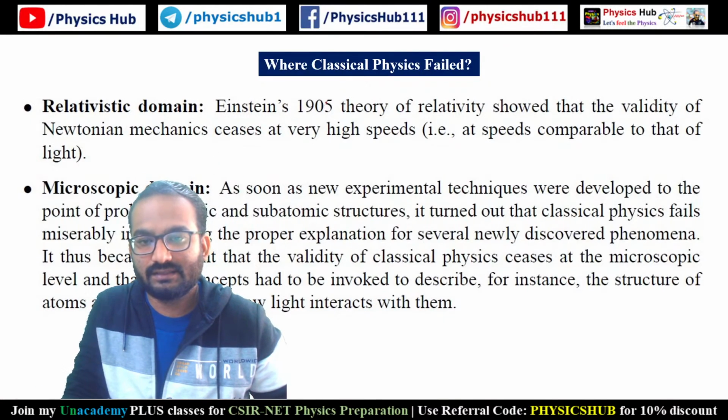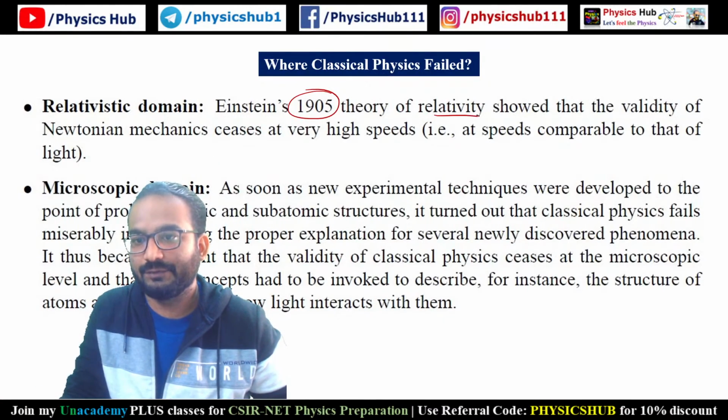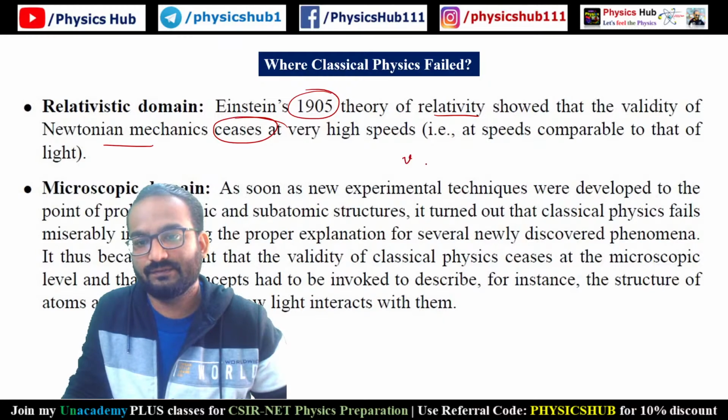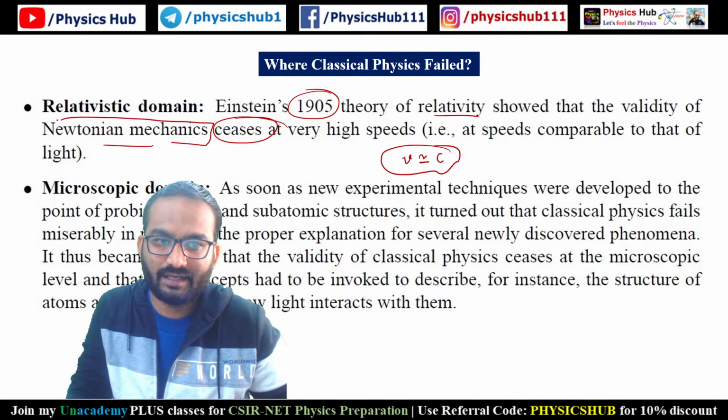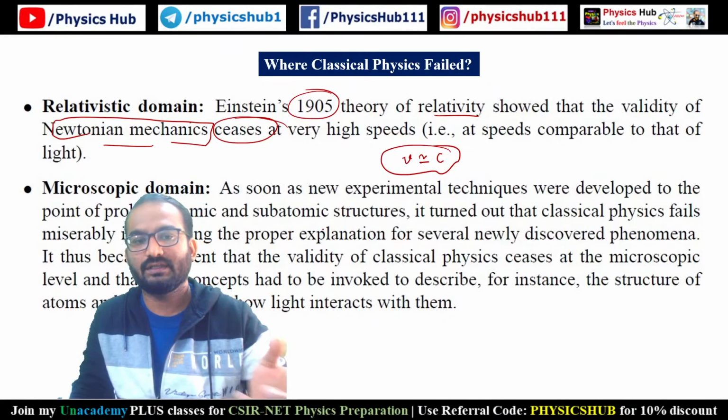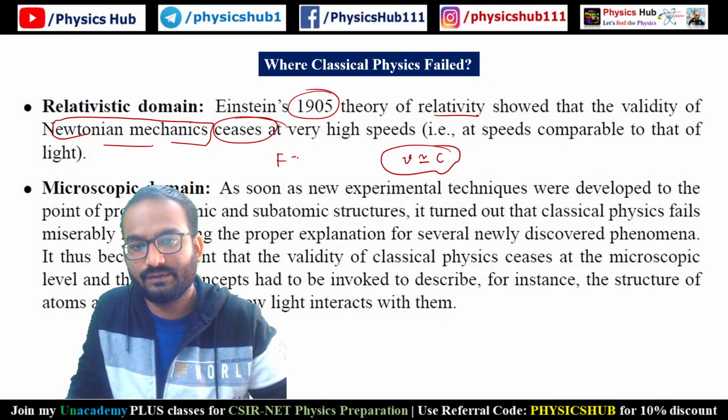Einstein's 1905 theory of relativity showed that the validity of Newtonian mechanics ceases at very high speed. So at very high speed, if v is approximately c, of the order of the velocity of light, then Newtonian mechanics cannot explain things, because the basic mathematical statement of Newtonian mechanics is F equals mass times acceleration. Now what happens?